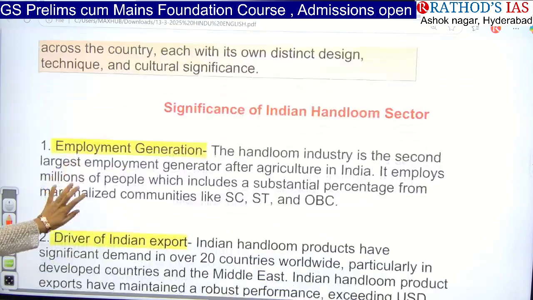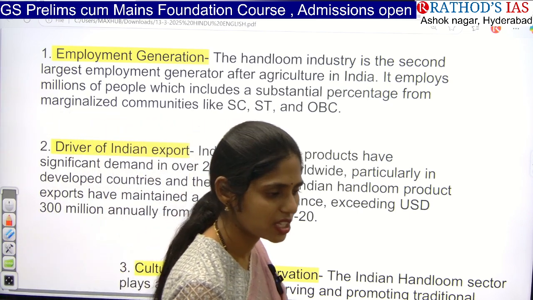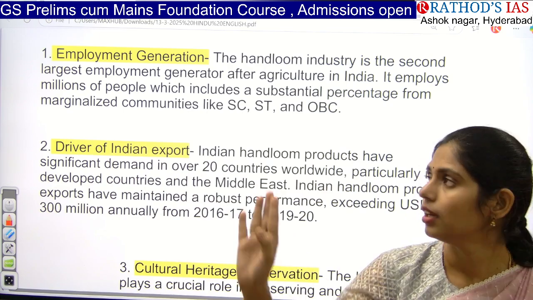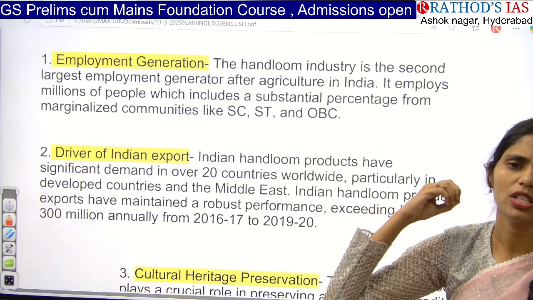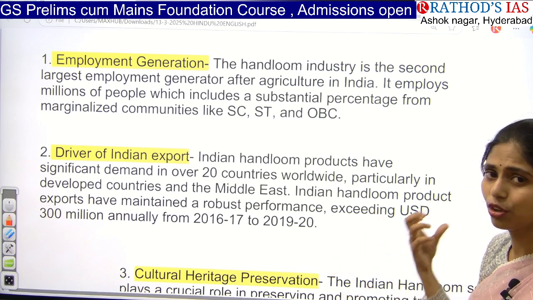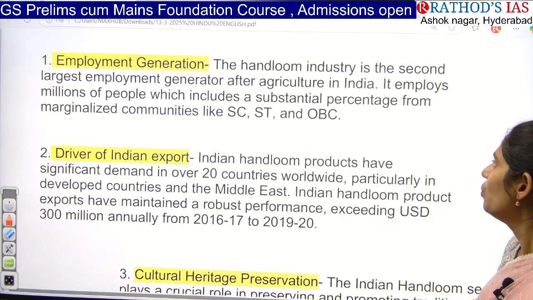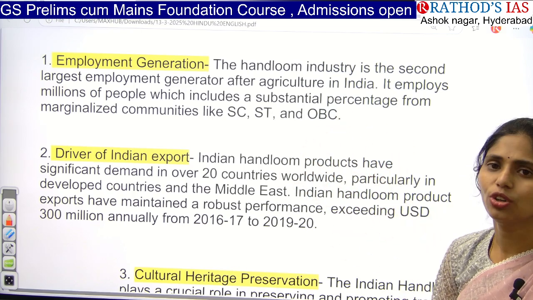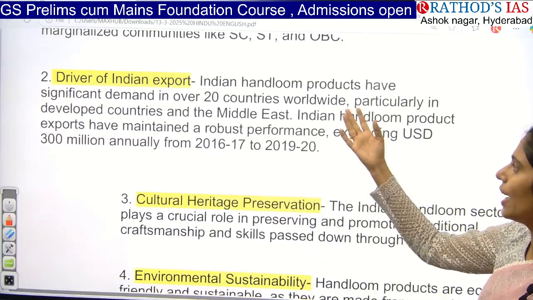And what is the significance? This handloom sector is the second largest employment generator after agriculture in India. So the first is agriculture, and the second sector giving employment is textiles or the handloom sector, because a lot of manpower is required for making a sari or making clothes. So it employs millions of people, which includes a substantial representation of marginalized communities. And this one here is that it is also a driver of Indian exports.